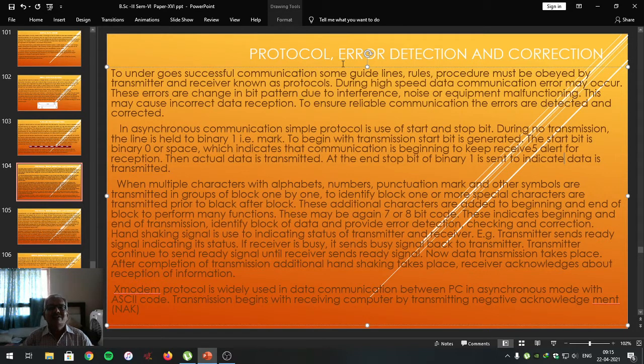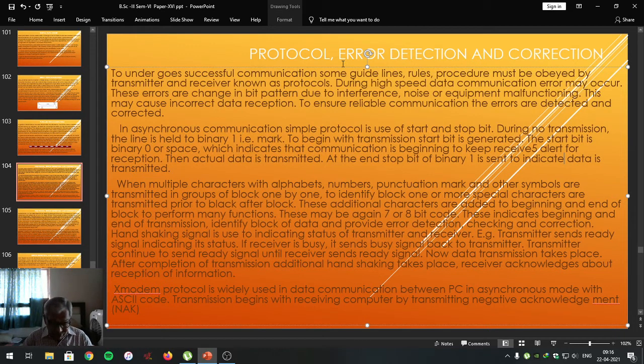So correct transmission and reception of data must be there between two computers. That's why errors must be detected, and detected errors must also be corrected. So that is our aim, to study the protocol, error detection and correction.